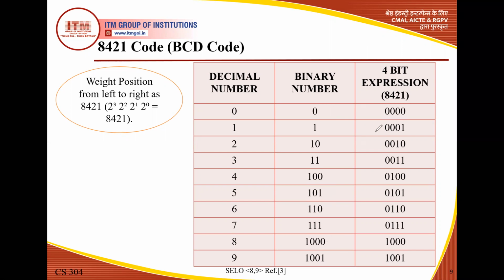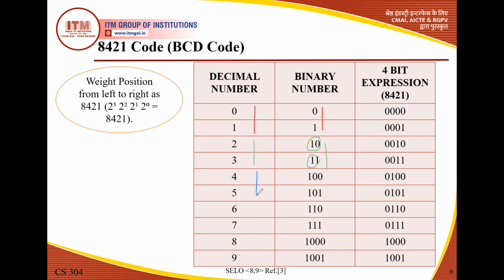The 4-bit representation here is for symmetry purposes, as we are concentrating here on 0 to 9. For 0 and 1, we require only 1 bit. From 2 to 3, we require 2 bits.